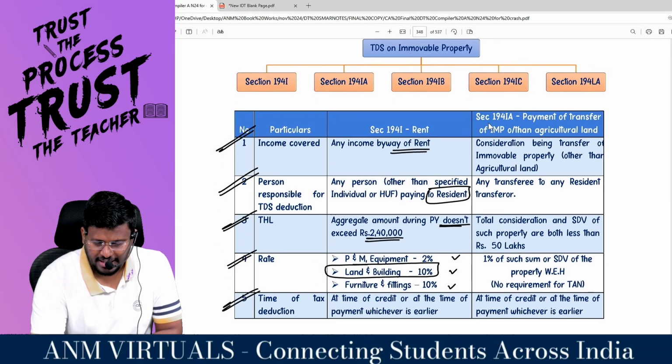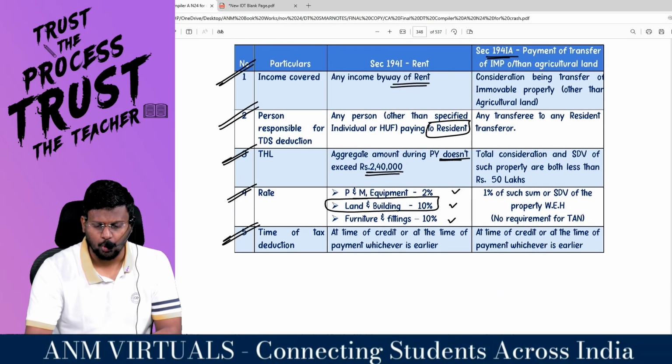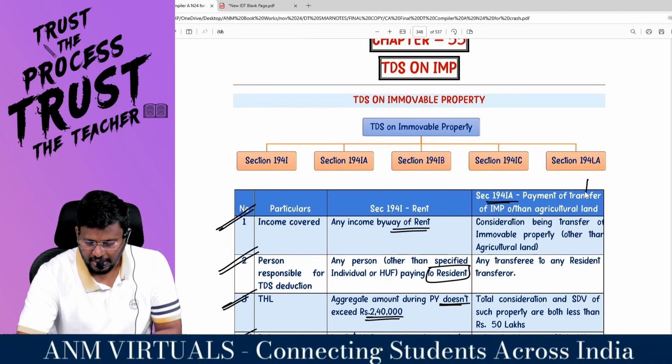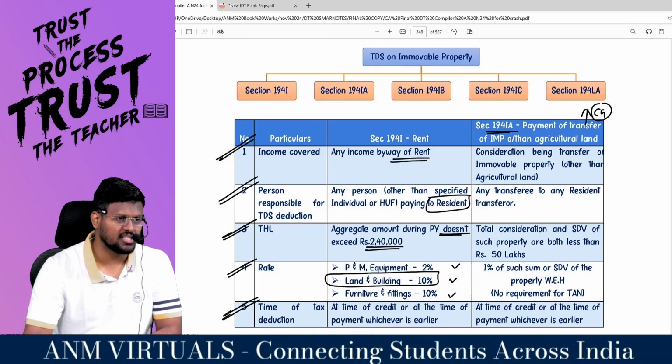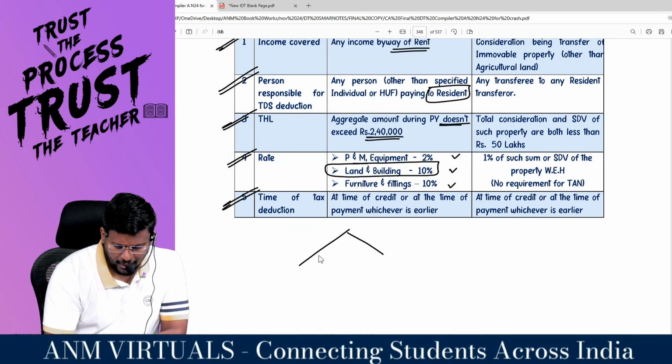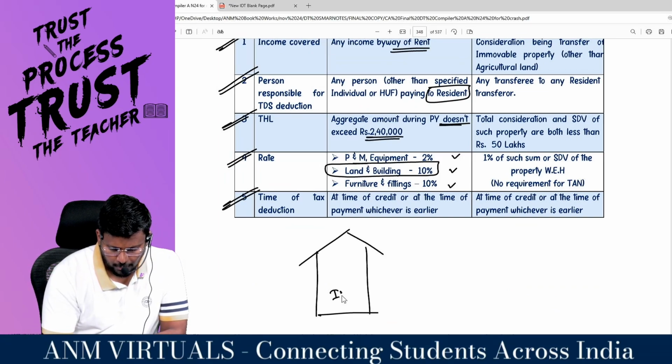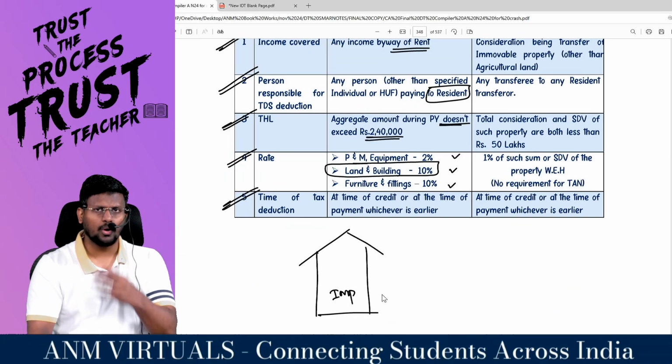Coming to 194IA, payment on transfer of immovable property other than agriculture land. This is applicable to capital gain. For example, you were having an immovable property. You tell me, you are the owner of an immovable property.